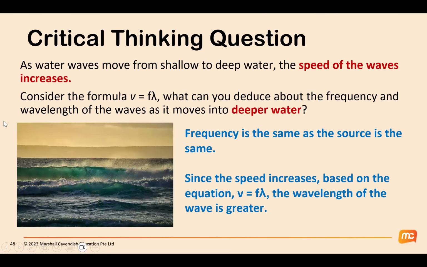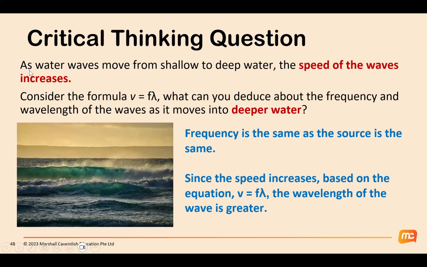One thing that you need to memorize is the difference between deep and shallow water. You need to know that the wave speed is actually faster in deep water. How do you remember it? Remember that in the deep sea, the water moves very fast, as compared to shallow water, where it actually slows down because it's shallower. So as the water moves from shallow to deep, the speed of the wave increases.